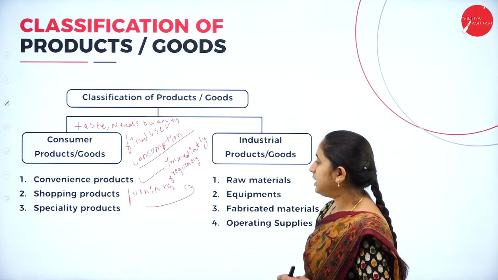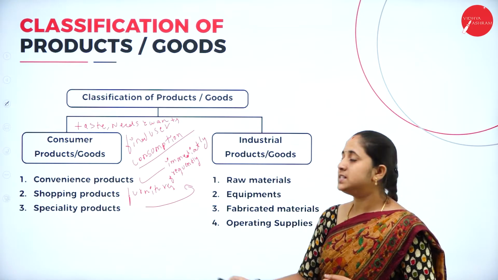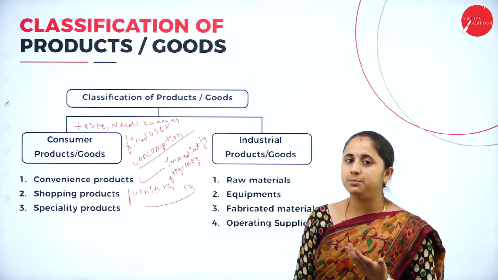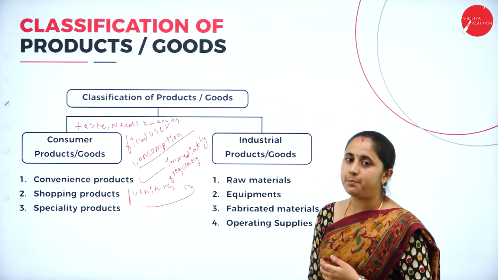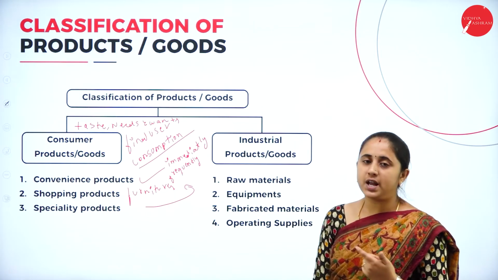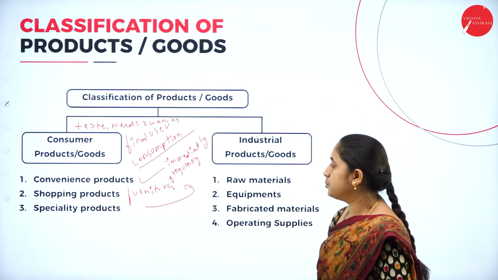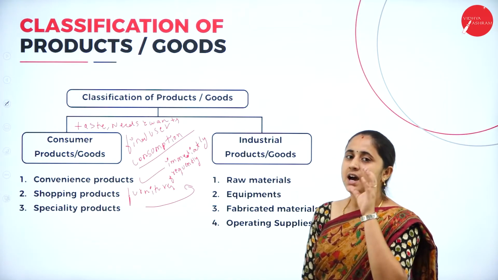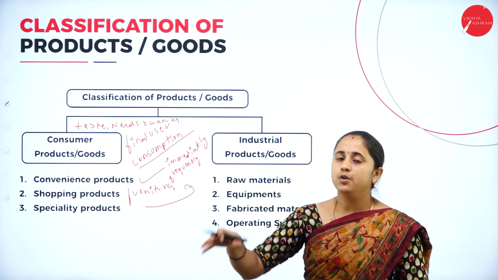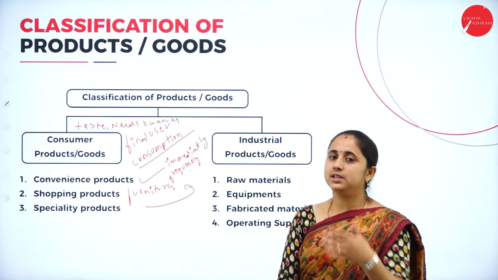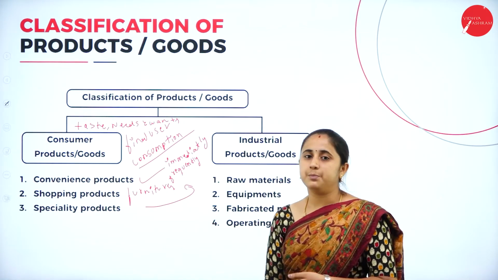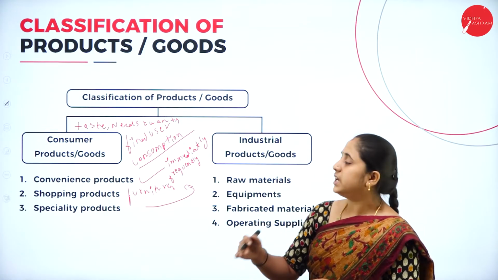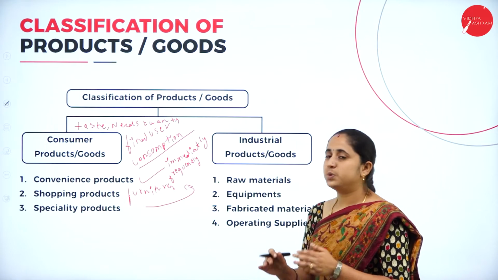Here, brand image or brand loyalty influences buying behavior. Under specialty products, brand loyalty and brand image influence the consumer buying behavior. Here, promotional activity also influences the consumer buying behavior. For example, brand loyalty: the consumer will purchase the same brand of product for their personal purpose. For example, they purchase a TV from the LG company as well as all the products like washing machine, computer or laptops, any other special products with the same brand.